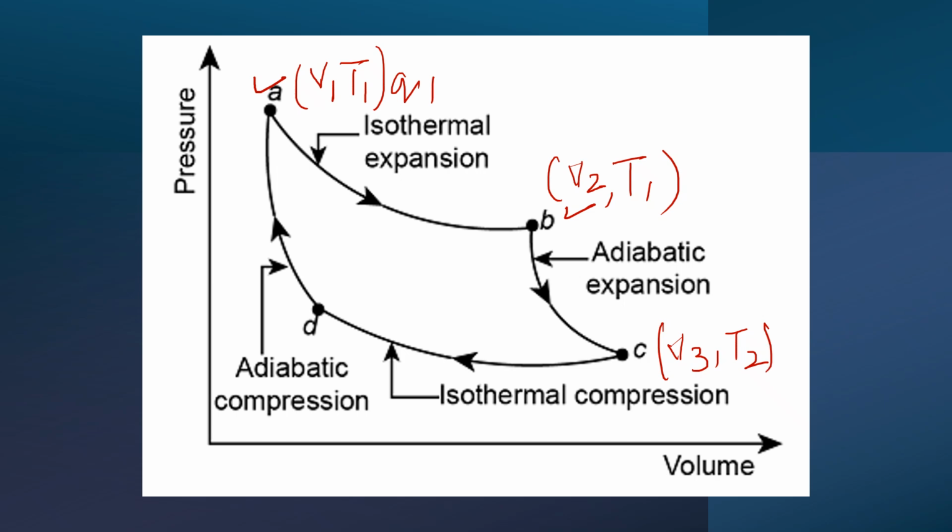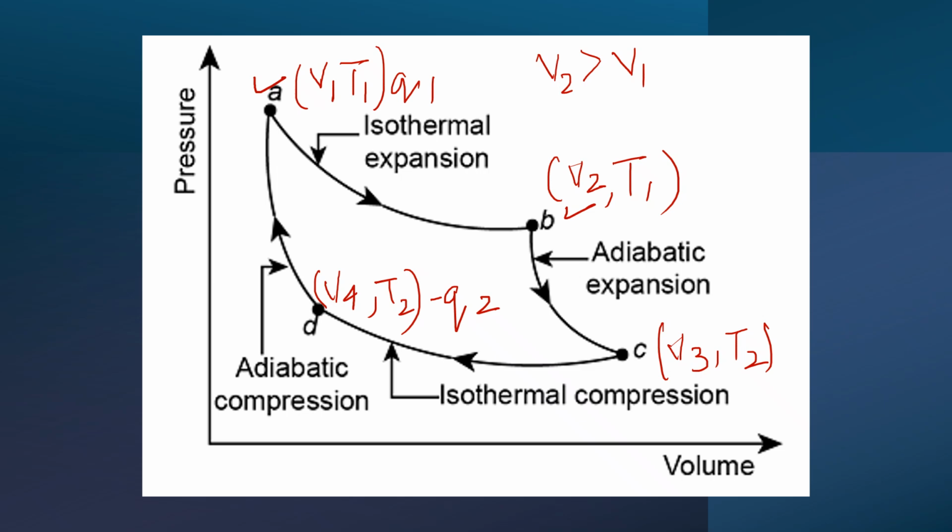और D पे क्या हो रहा है? V4 and T2. and the heat is minus Q2. ठीक है. So जब हम A से B पे जा रहे हैं तो T1 you can see is constant. A से B पे T1 is constant. What is happening to volume? V2 is going to be greater than V1.